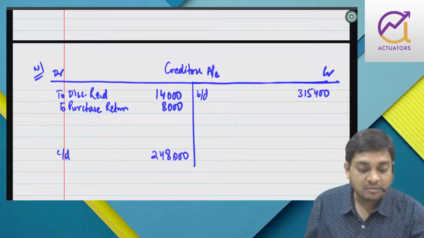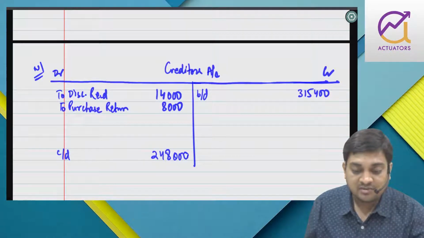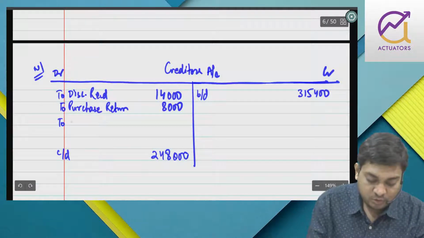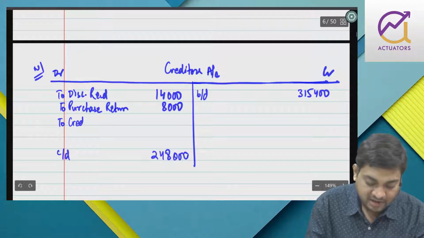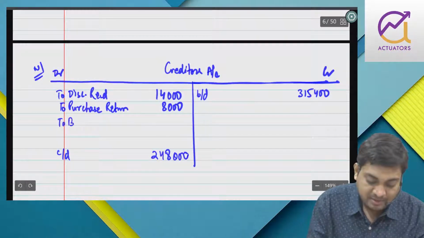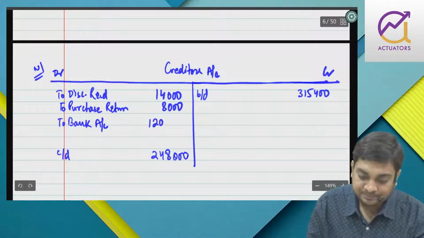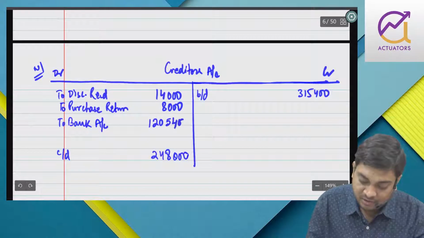Capital introduced will not come. Collection from debtor will not come. Cash purchase will not come. Expense paid, drawings, machinery, cash deposited, cash sales, payment to creditor by check. So to bank, it has been paid by check, 12,05,400.